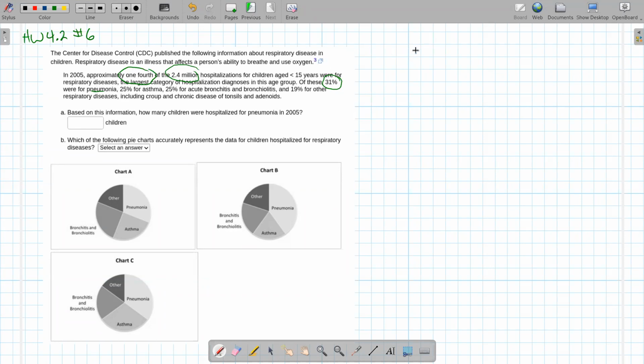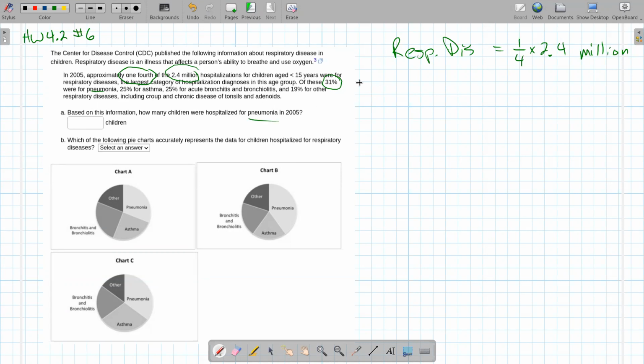So the first thing we need to keep track of is respiratory diseases, and 1/4 of the 2.4 million hospitalizations for children aged less than 15. So the 2.4 million is hospitalizations of children under 15, and 1/4 of those were for respiratory diseases. So that's going to be 1/4 of 2.4 million. We'll have to make that calculation.